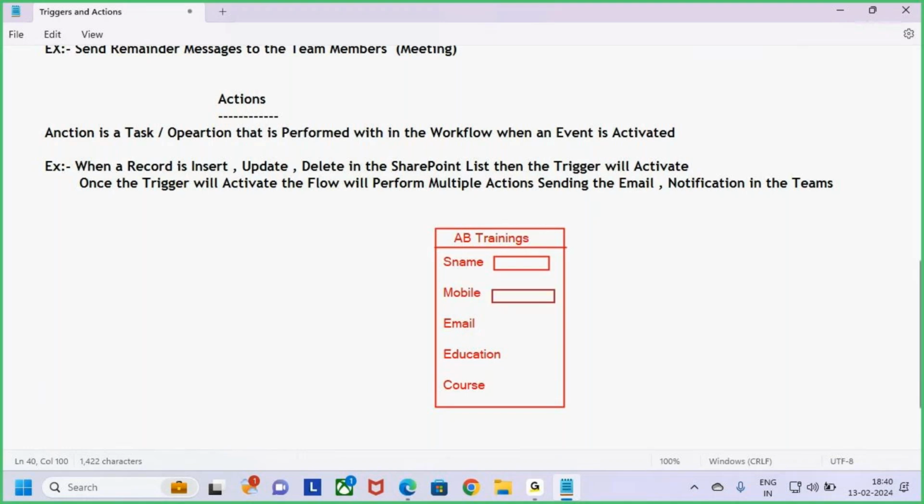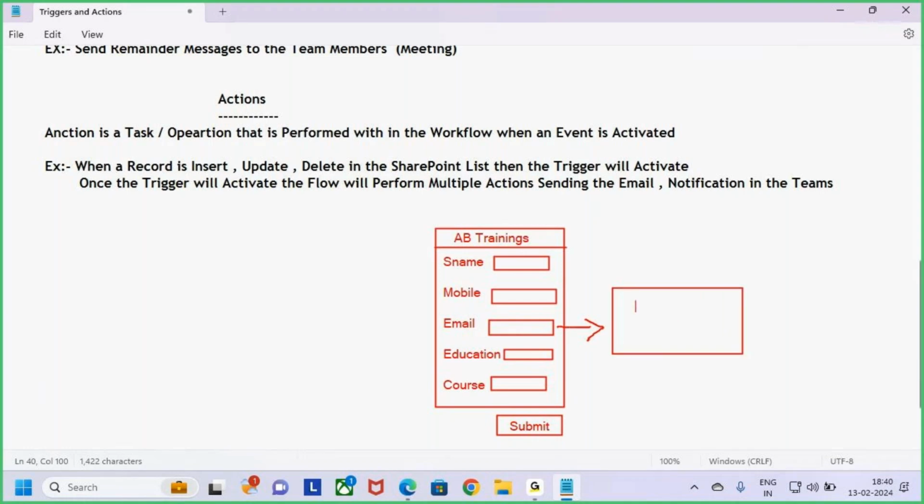So I'm going to collect this information from the student and enter the student details here. Once after entering the details, we'll have one submit button, and we'll click on it. Once I click on the submit button, automatically what happens? Whatever data I'm entering here will be stored in the data source. SharePoint is my data source. So I'm inserting one new student record into the data source. Inserting the record into the data source is an event.